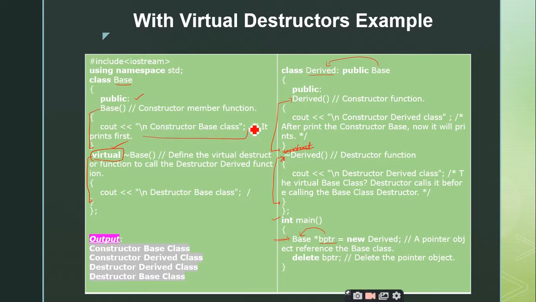Therefore this statement will be printed first. And after invoking the base class constructor, since you are making use of the derived class object also, the derived class constructor is also invoked. Therefore this statement will also be printed. So this is the second statement which is going to be printed.